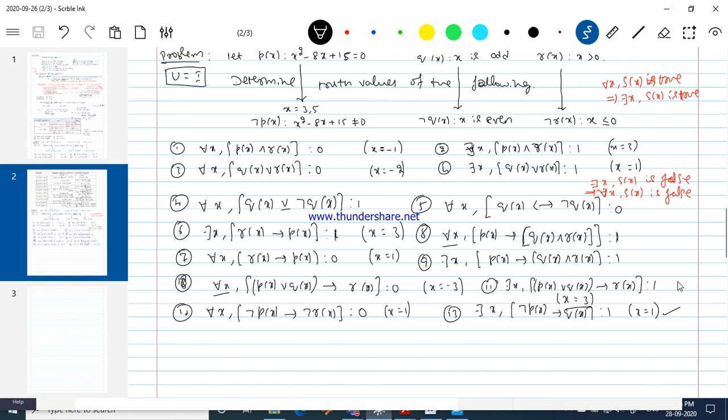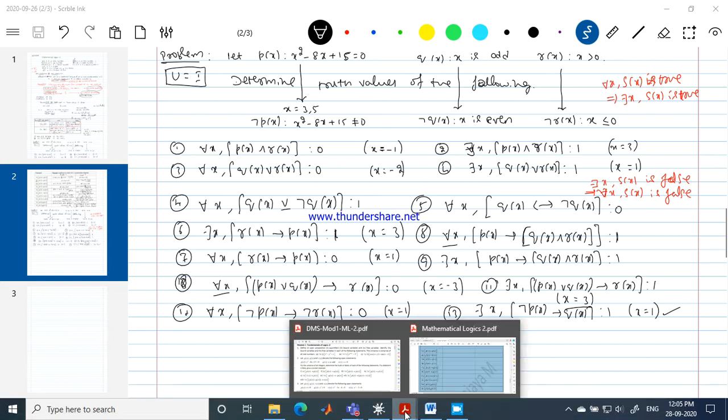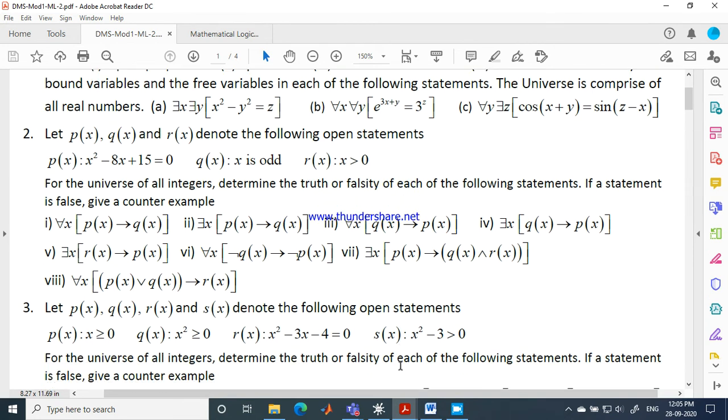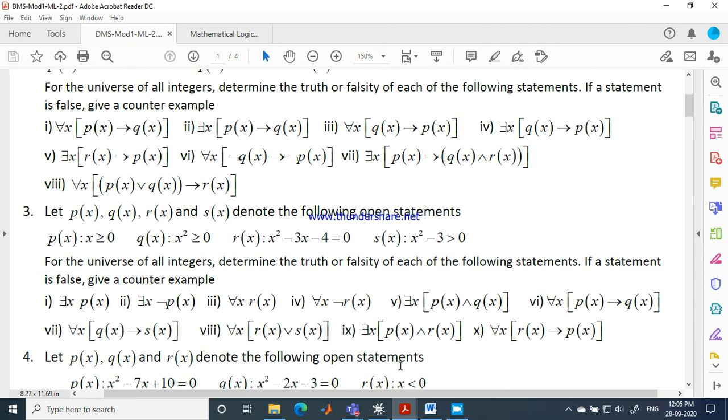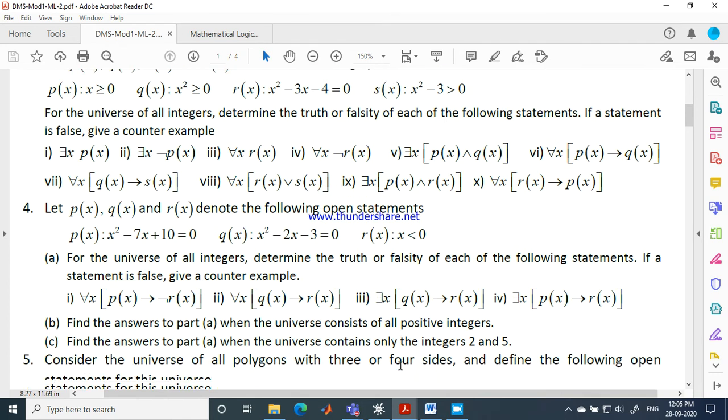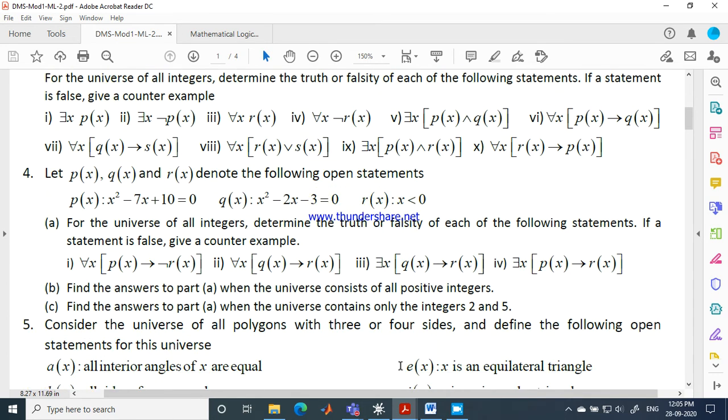So like this, you can find many examples under this setting. It is there in the question bank. Just now we discussed question number 2. So question number 3 works along the same lines. I want you people to try them. You can do that later. And even question number 4 works along the same lines, but in question number 4, I made a small change in it.